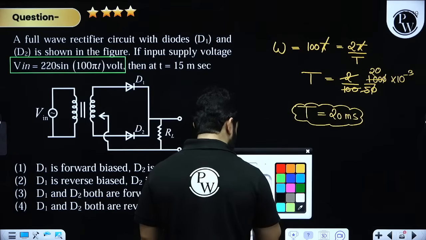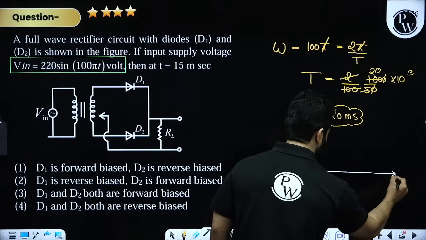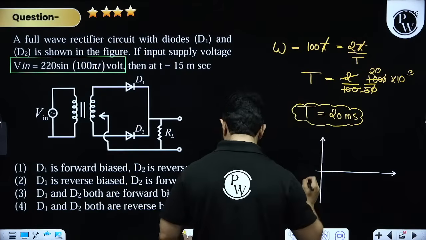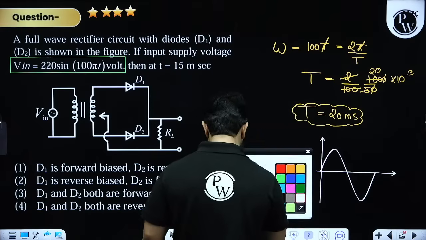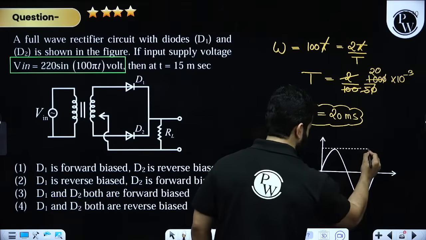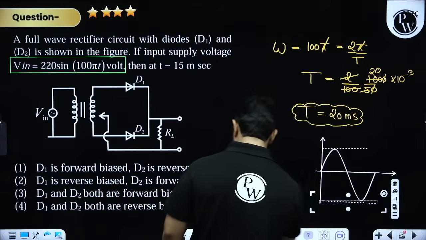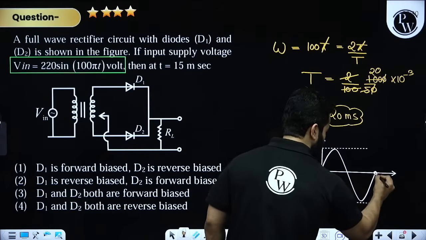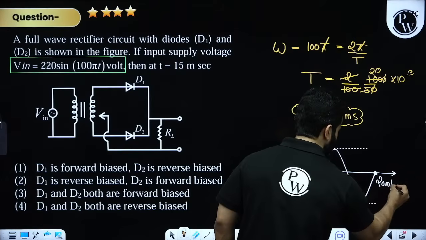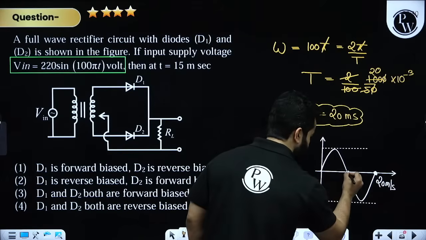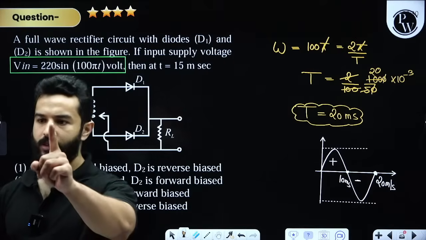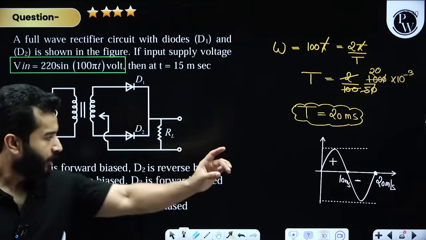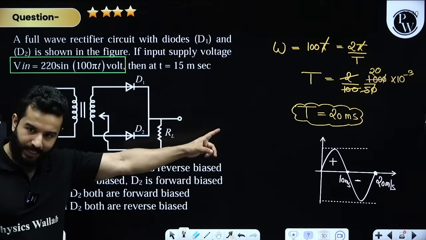It means that the cycle of the voltage, by the way it is a sine wave, will vary something like this. This is V naught, this is minus V naught, and this is 20 milliseconds. So this is 10 milliseconds. For 10 milliseconds it is positive, for 10 milliseconds it is negative. Clear? The time period comes out to be 20 milliseconds.